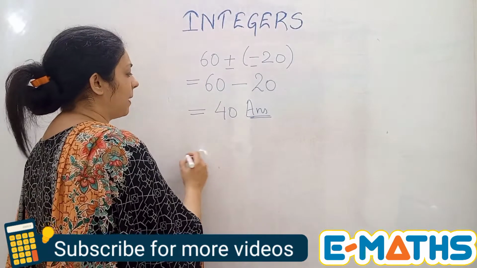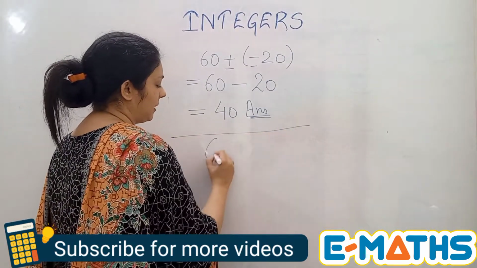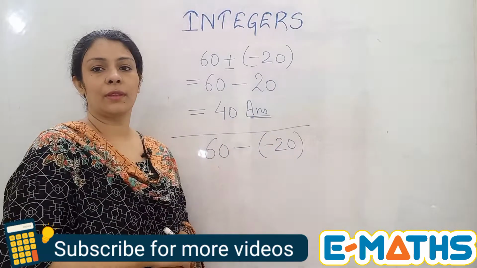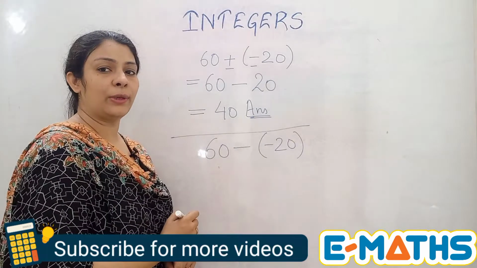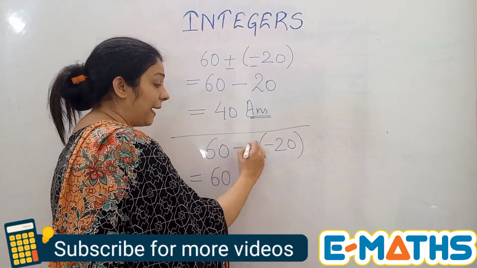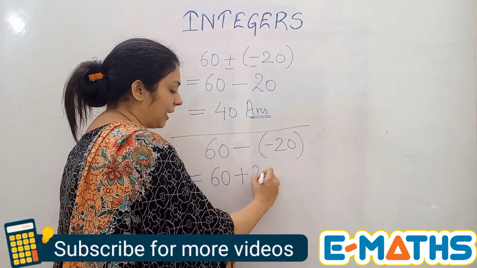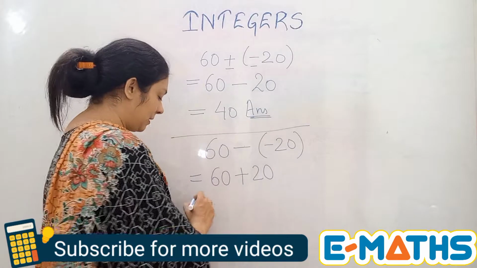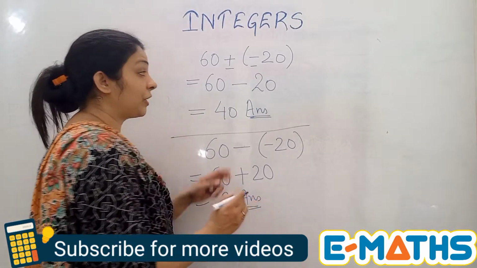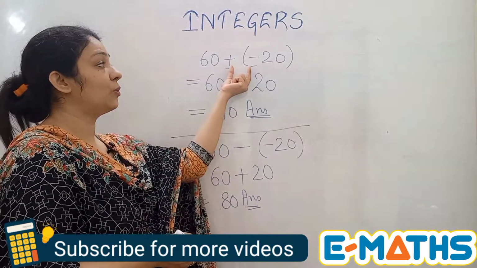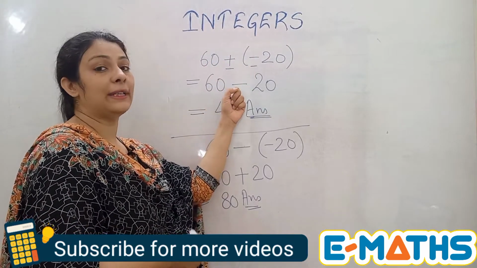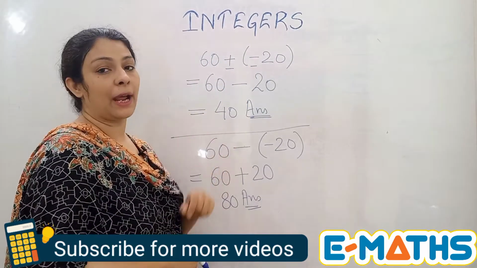Now let's take up the same numbers, 60 minus minus 20. Again the two signs are coming together. We need to solve them first. This will be 60. Minus and minus will become a plus and then 20 will come. Then 60 plus 20 is the answer. So you can see the difference by yourself: when the two signs were positive and negative, both opposite signs, we solved them and we got a minus sign here, and we subtracted and got the answer.